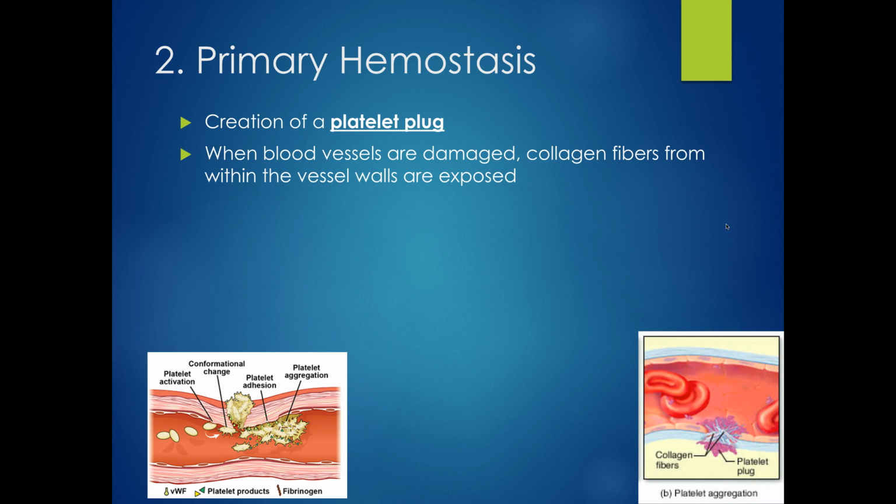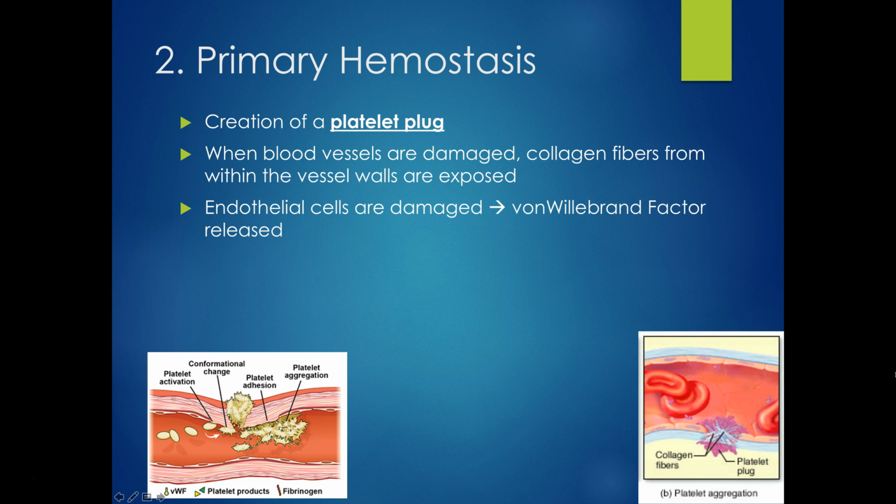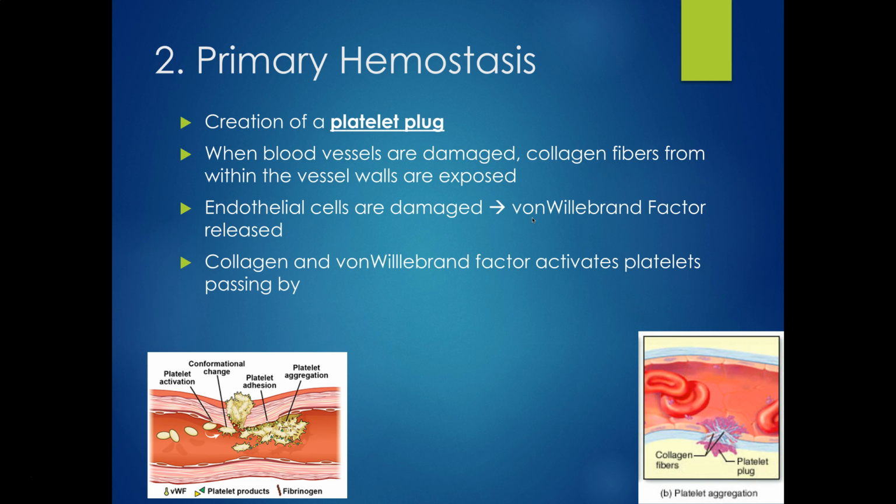And what happens is that when the walls of the blood vessels are damaged, we get this exposure of fibers of collagen. Down here you can see in this image, all these little collagen fibers start to stick into the blood vessel there. And what that does is that triggers those little platelets to stick. And the more platelets stick, they kind of trigger this cascade reaction of platelet stickiness, and they all aggregate together. We get release of this factor called von Willebrand factor, and that helps to stimulate the adhesion of platelets to each other. And then this is going to activate those platelets as they travel by.